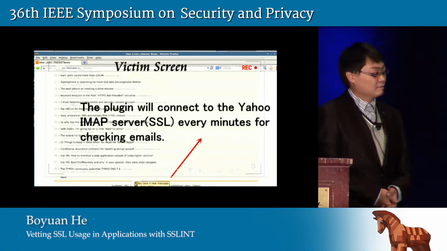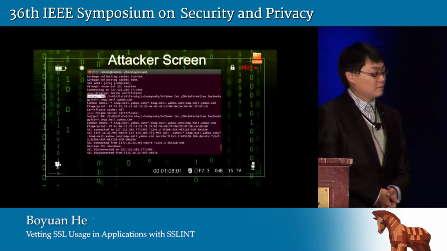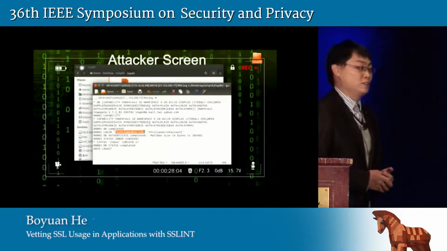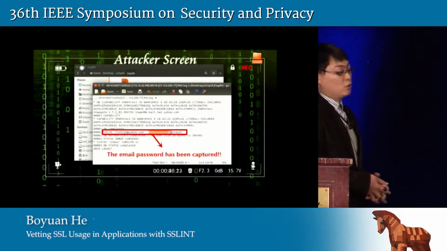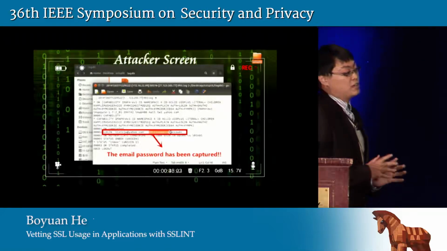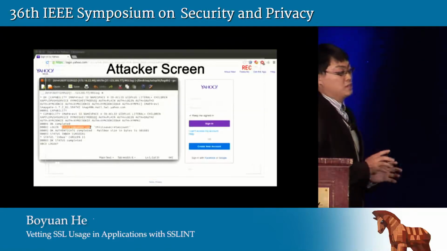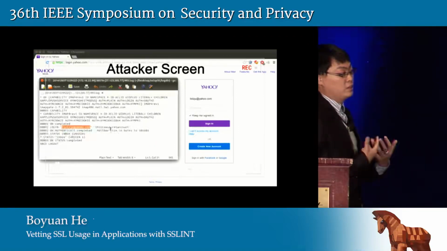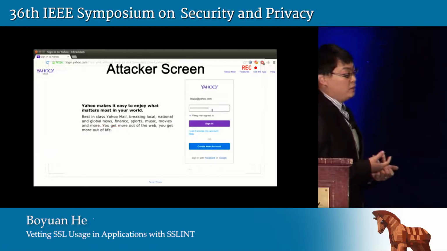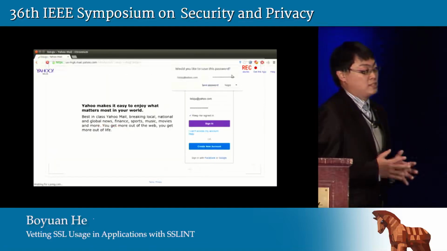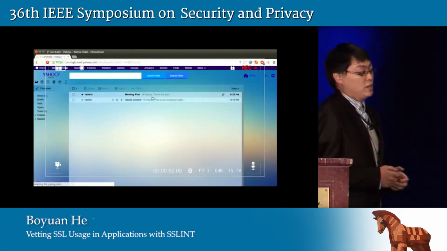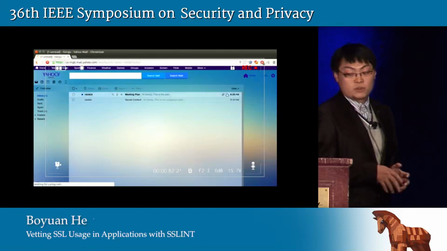Okay. One other question I had: did you have any false positives when you were running through all these applications? False positives, of course. As you know, I prepared slides, but this video is now over. Of course there are false positives, because developers can do some customizations to the OpenSSL libraries. In that case, they can write callback functions inside OpenSSL, so we cannot capture this with static analysis. But I'm pretty sure that we can do that in dynamic analysis, as some previous work has already done that.